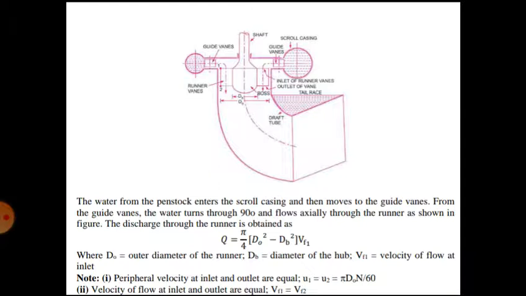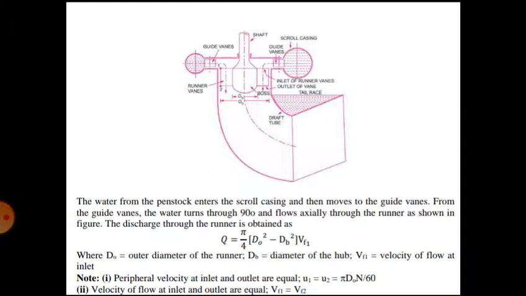If you make it narrow, less water will pass through it. So with the help of making the guide vanes broader or narrower, we can control the flow rate. That is the guide mechanism, which controls the flow rate, that is, the amount of water passing through per unit time. Now, water will pass through these guide vanes.